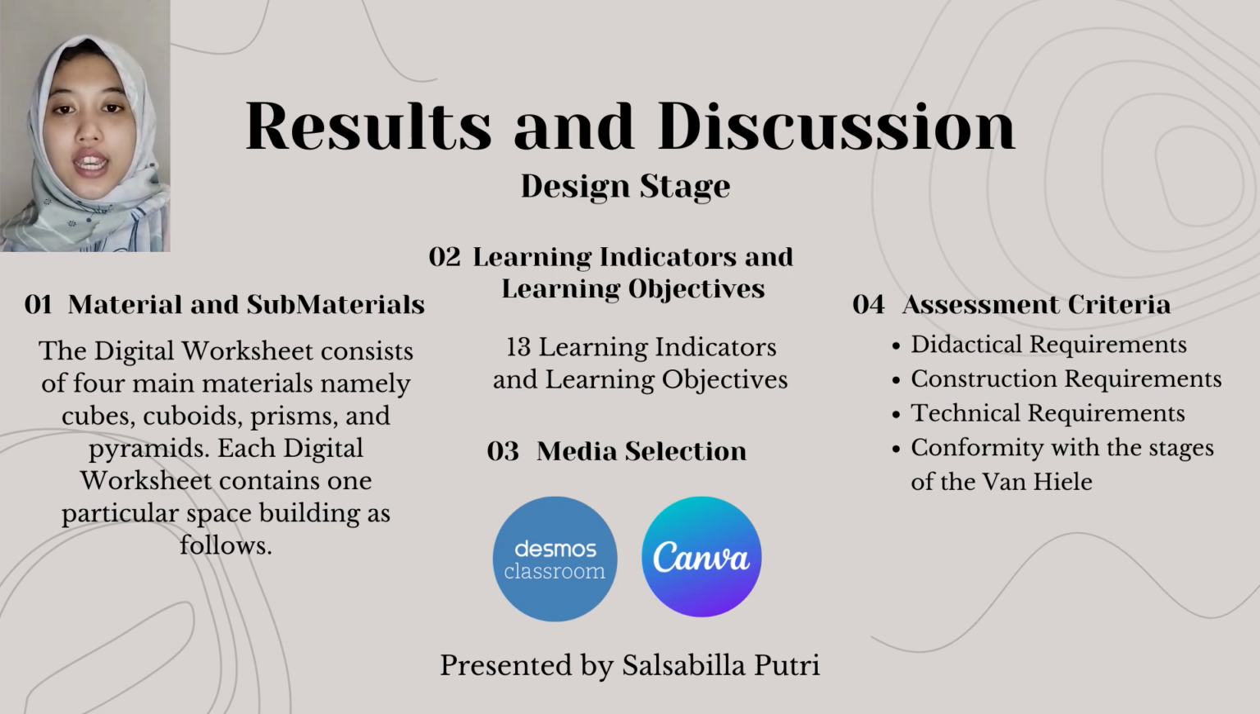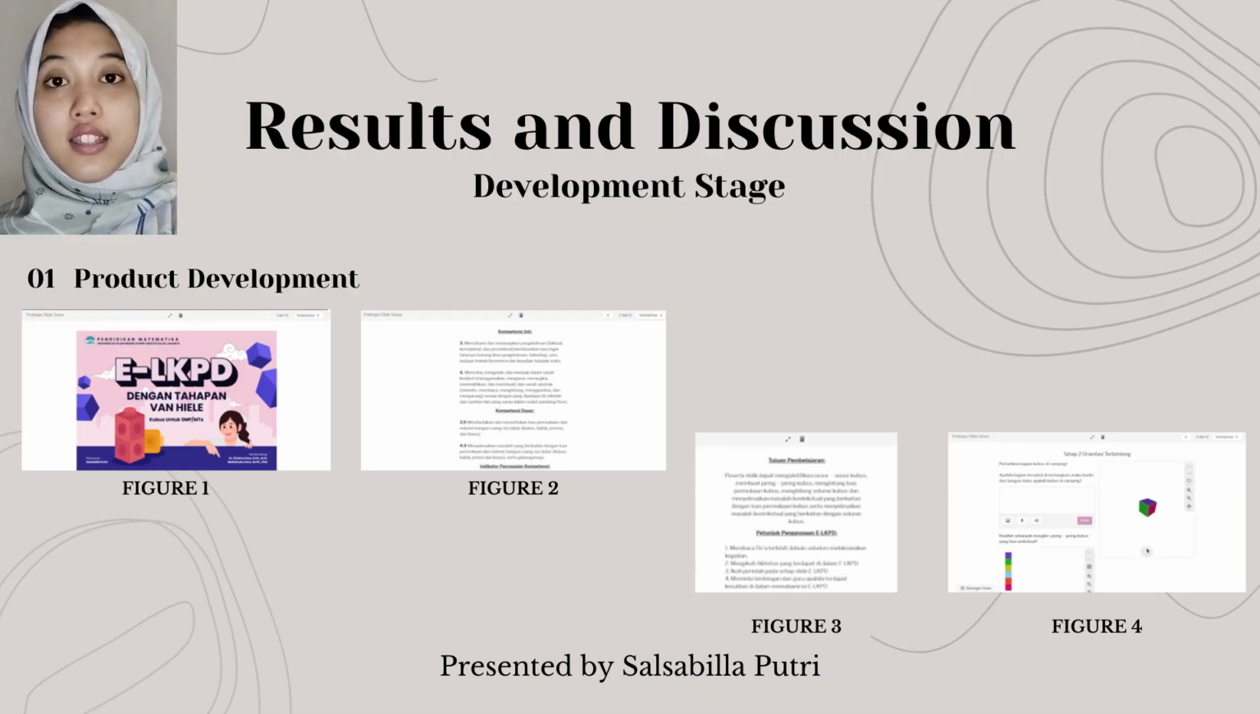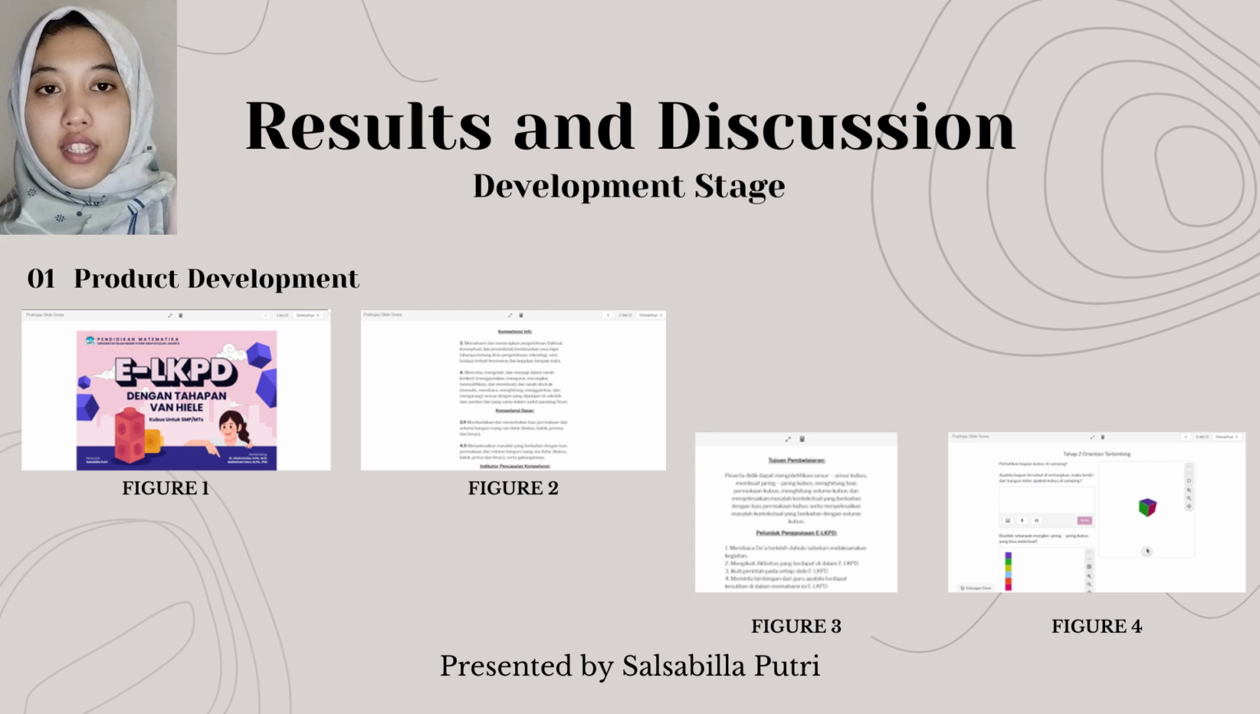The assessment criteria were prepared as a reference for experts who assess teaching materials. The aspect of assessment by material expert consists of didactical requirements, construction requirements, technical requirements, and conformity with the stage of the Van Hiele. Result and discussion at development stage. First step is product development. The creation process includes creating new activities, cover design, and preparing content that includes competencies, indicator, learning objective, and learning material based on Van Hiele stage.